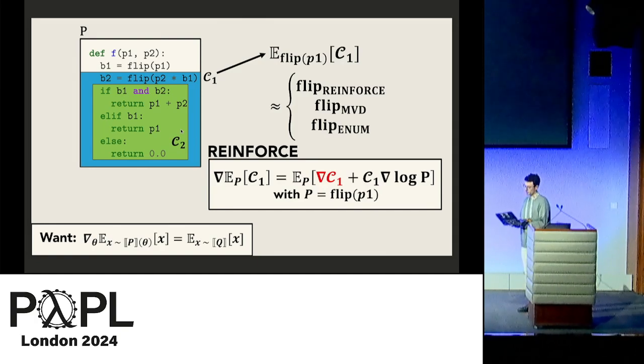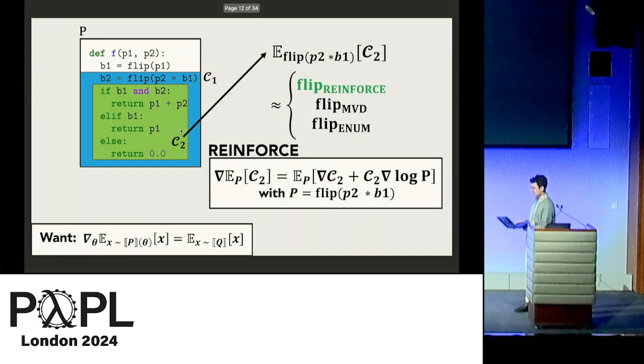The next step is to write this strategy into code. But note that during the application of this strategy, we recursively apply nabla, here to C1 and to the log probability function of the measure P. The gradient with respect to the log probability is not an issue here. We can handle that with deterministic automation. But note that C1 involves sampling as well. Here, this implies that we must also choose a gradient strategy to handle the nabla C1 terms inside the REINFORCE strategy for B1. Now, of course, we could also use REINFORCE for this term, and another nice thing to notice is that at this stage, C2 is deterministic, meaning it doesn't involve sampling. So when we apply nabla, we can rely on automation for derivatives of deterministic functions.